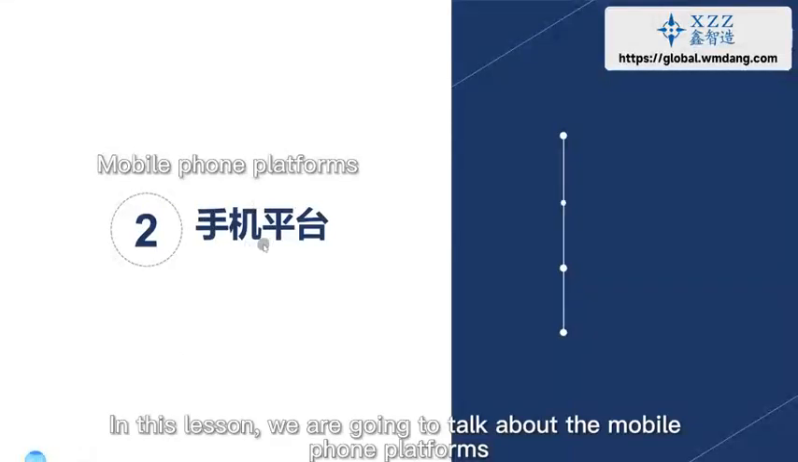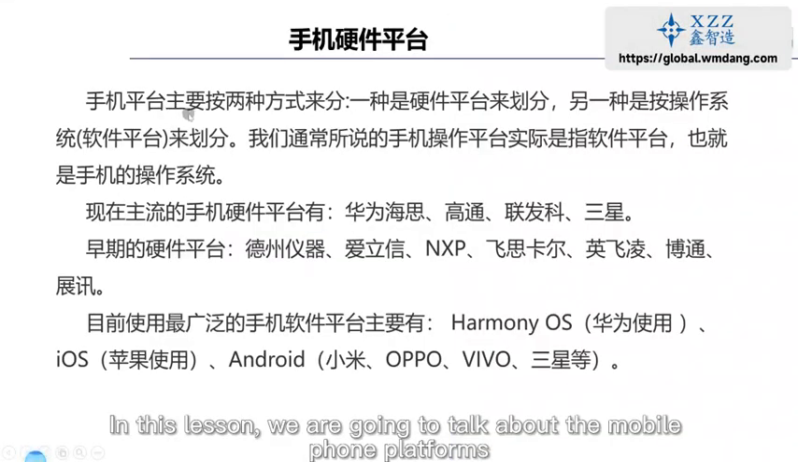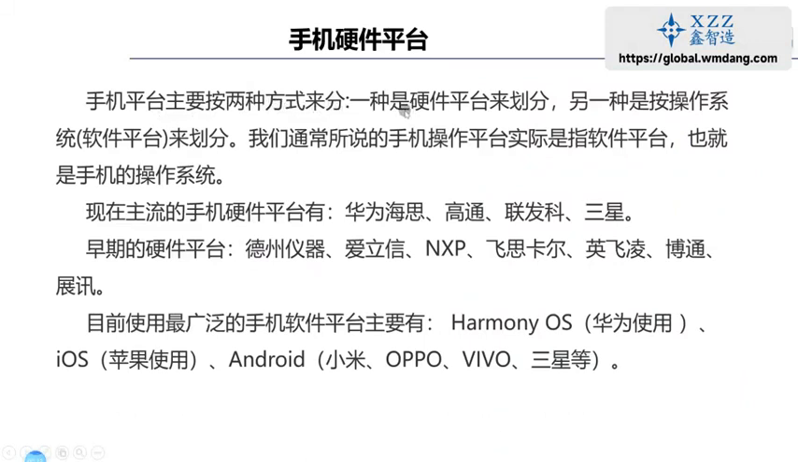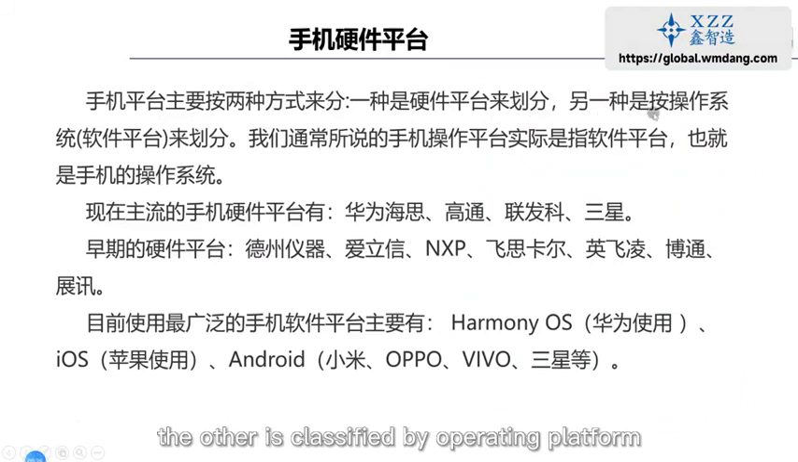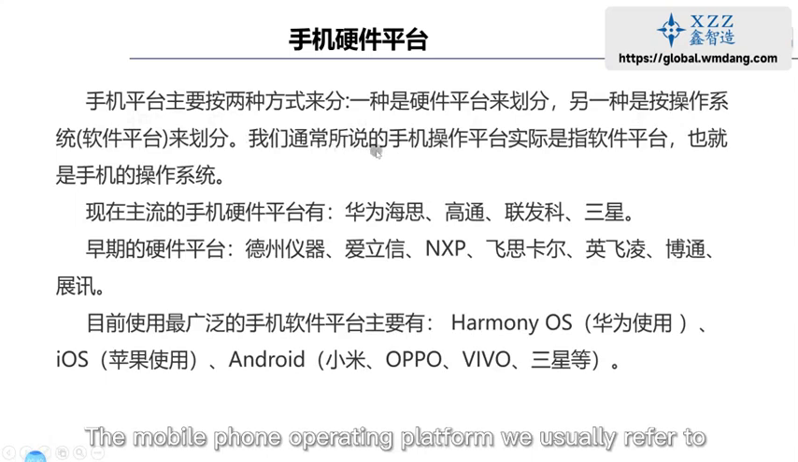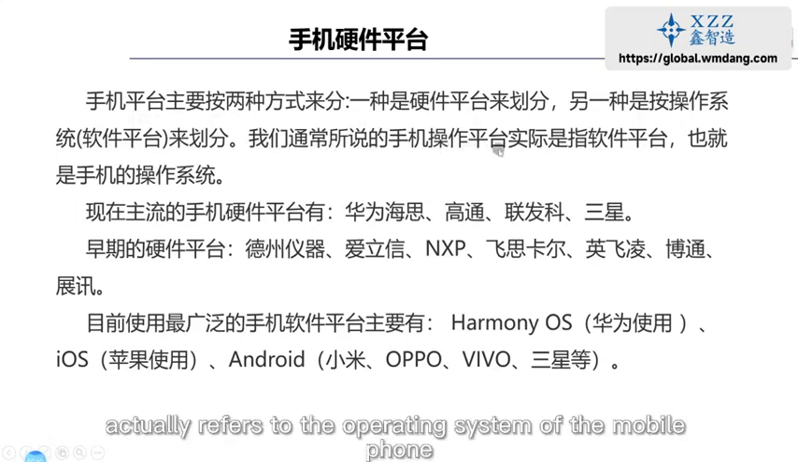In this lesson, we are going to talk about the mobile phone platforms. Mobile phone platforms are mainly classified in two ways. One is classified by hardware platform. The other is classified by operating platform. The mobile phone operating platform we usually refer to actually refers to the operating system of the mobile phone.